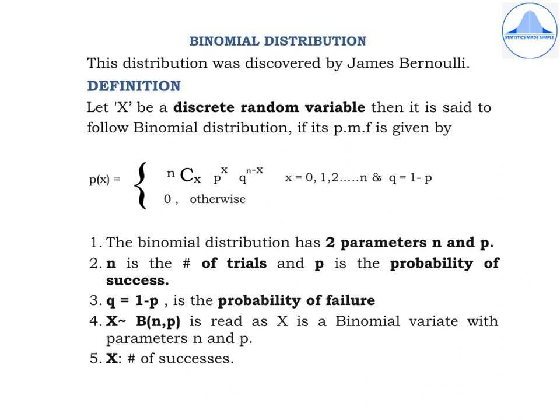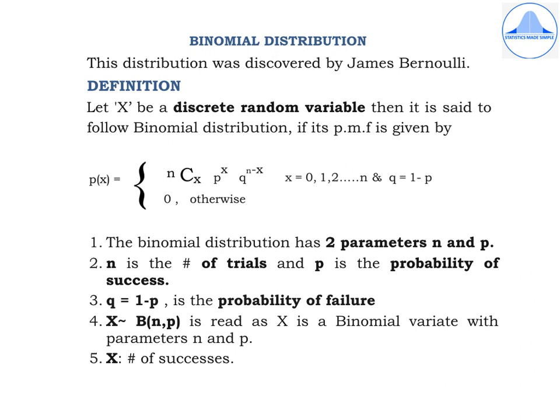Now, what do we mean by 0 otherwise? When x takes the values 0, 1, 2, and so on till n, where n stands for the number of times the random experiment is conducted, or n stands for the number of trials, then the PMF is given by P of x equal to NCX, P to the power x, Q to the power n minus x.